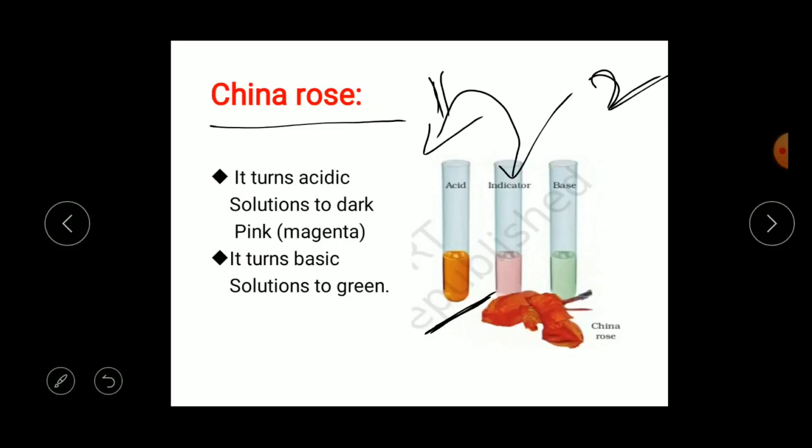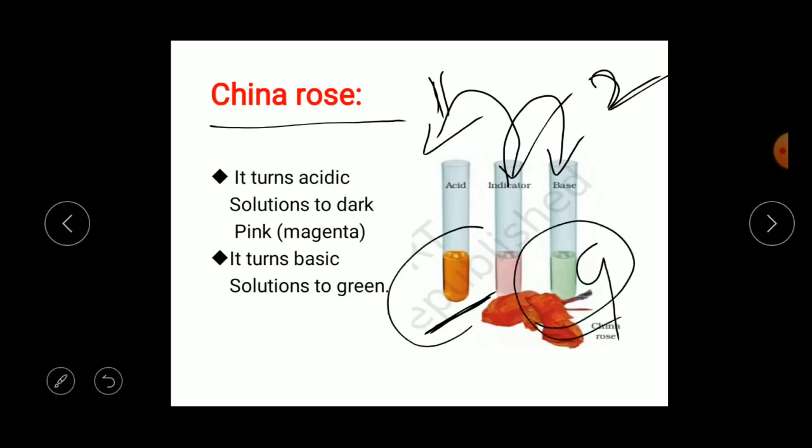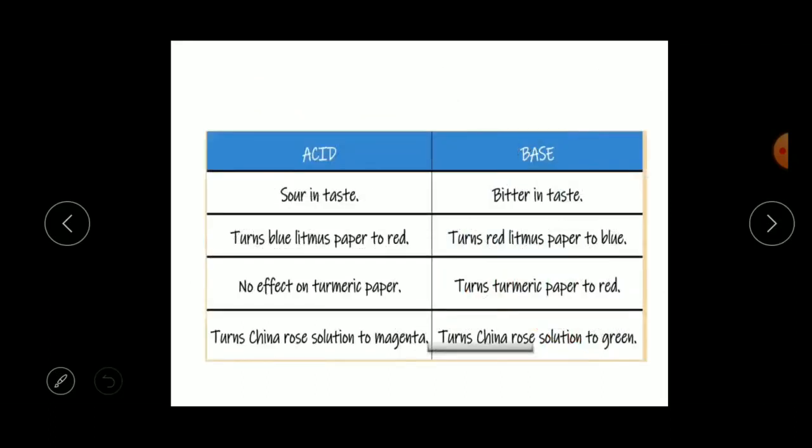When you add this indicator to test tube 2, which contains a base, the soap solution, it turns green. You can see the beautiful green color and the beautiful magenta color, right? This is how the China rose indicator works. It turns acidic solution to the dark color, magenta, and it turns basic solution to green. Understood, children? Okay, let's move to the next one.